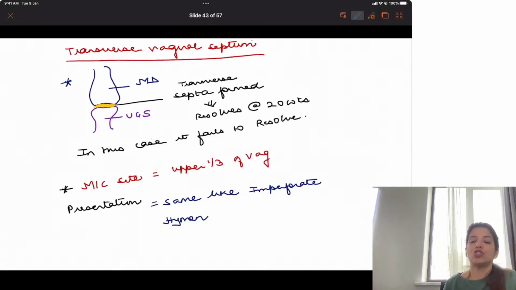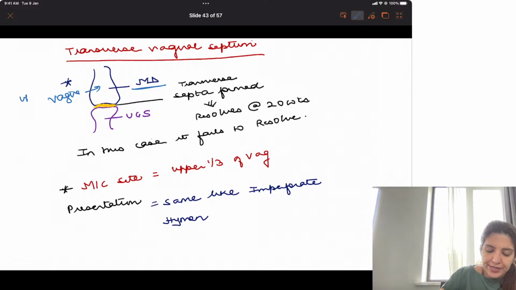Now if I want to differentiate between transverse vaginal septum and imperforate hymen, how am I going to do it? So first understand what is a transverse vaginal septum. See, the upper part of the vagina develops from the Mullerian duct, right?